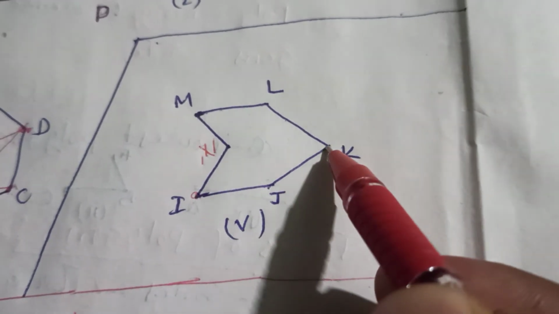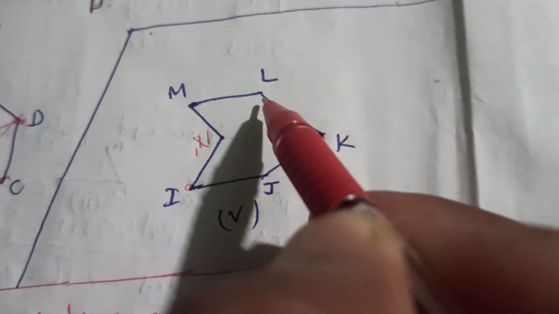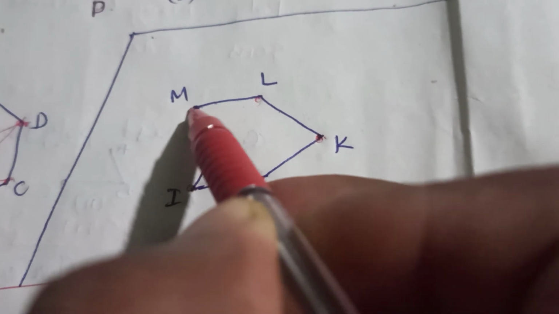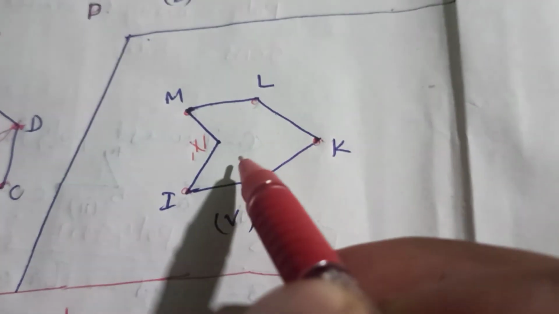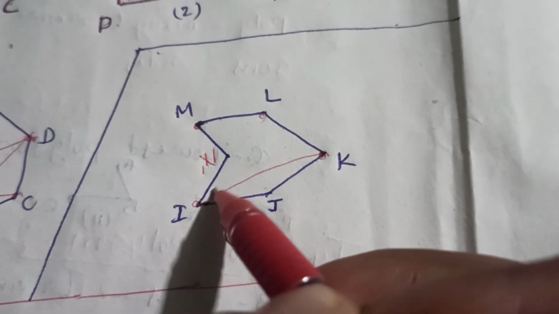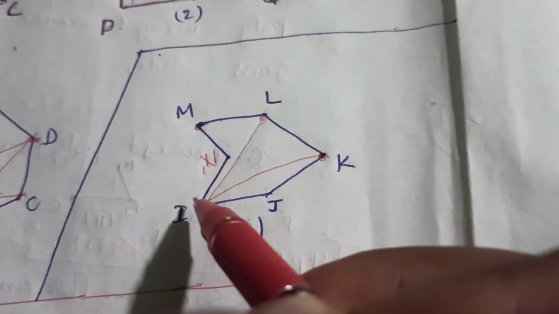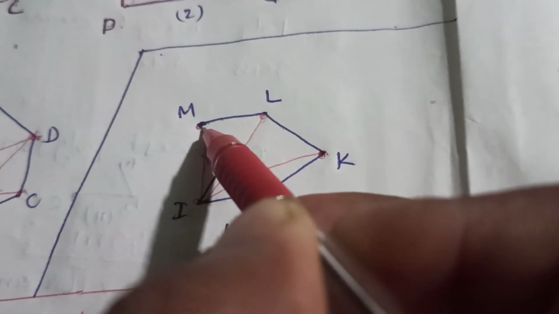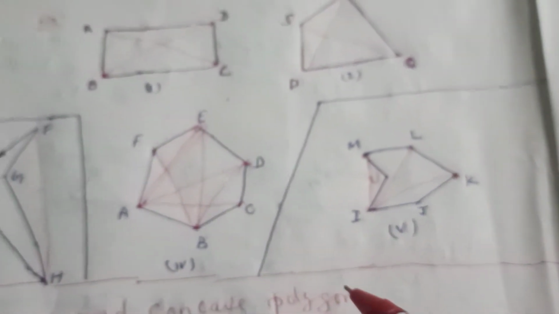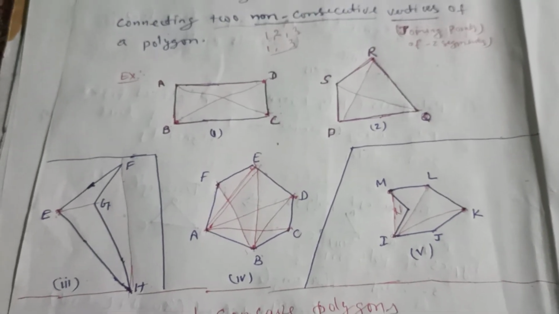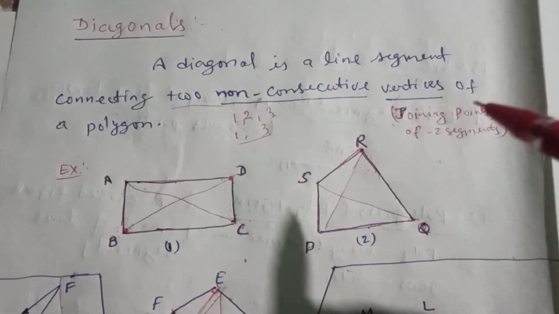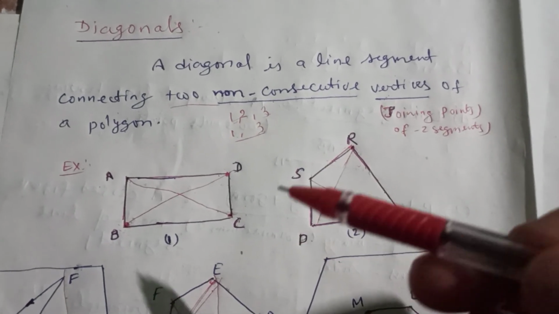For I, K, L and M are the non-consecutive vertices. So IK will be one diagonal, IL another diagonal, and IM also another diagonal. I think all of you get the concept. I hope it is clear to all of you how we draw the diagonals.